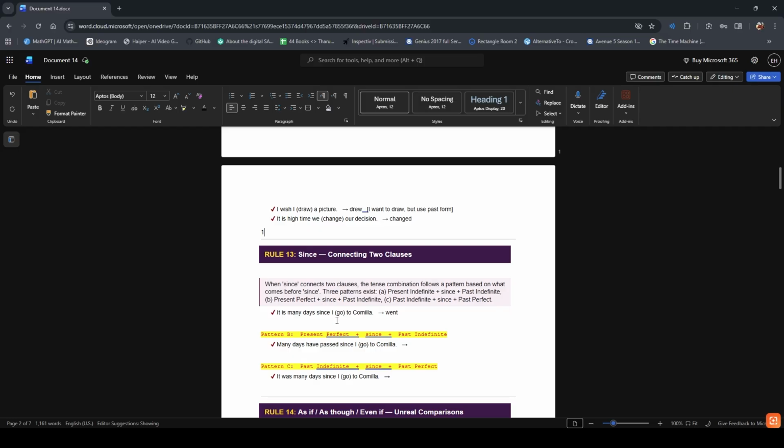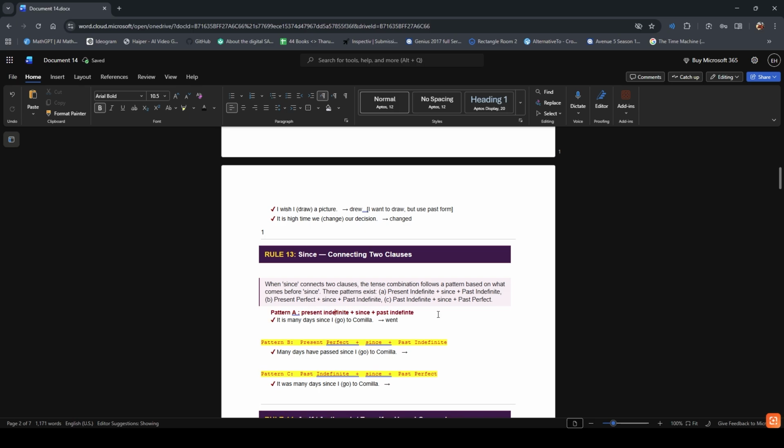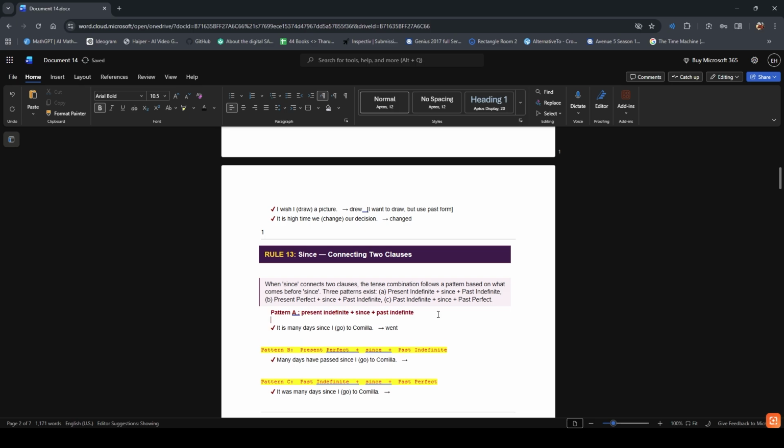Now, for pattern A, the example is: it is many days since I go to Kumilla. The answer will be went. For pattern B, present perfect plus since plus past indefinite, the example is: many days have passed since I go to Kumilla.